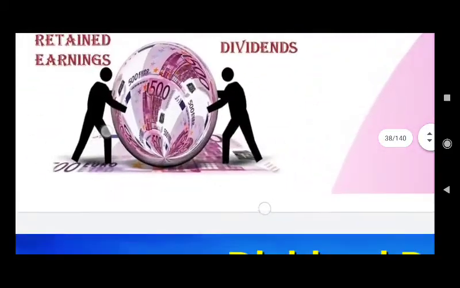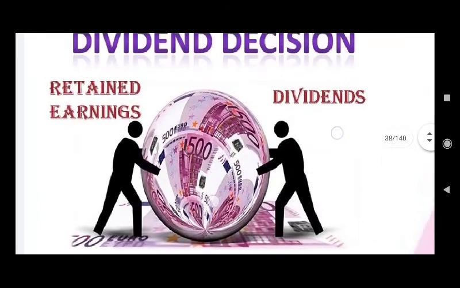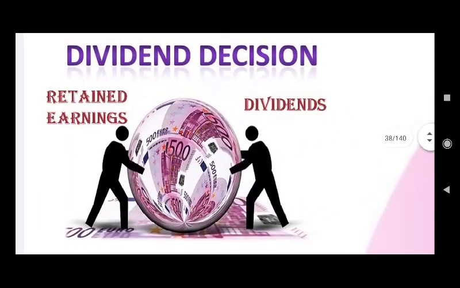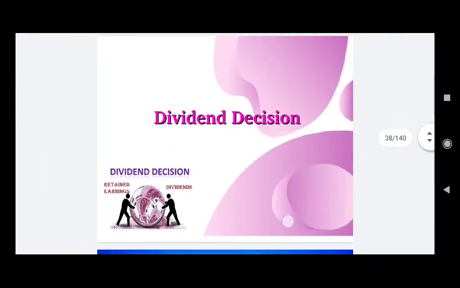Like you can see in the diagram, there are two persons who are going to control the amount of retained earnings, which is held back by the company for further expansion, and dividends, which are going to be in the hands of shareholders in the form of their current income. So the decision here is whether to go for more retained earnings and less dividends, or more dividends and less retained earnings. This will depend on several factors.